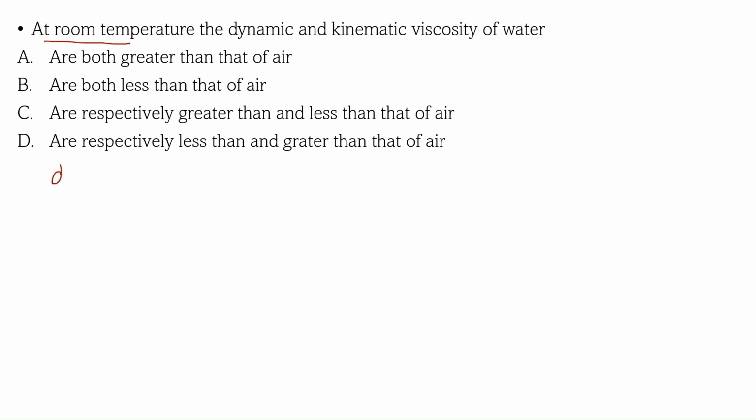We know that dynamic viscosity, we used to represent dynamic viscosity as mu. From Newton's law, shear stress tau is equal to mu into du by dy.